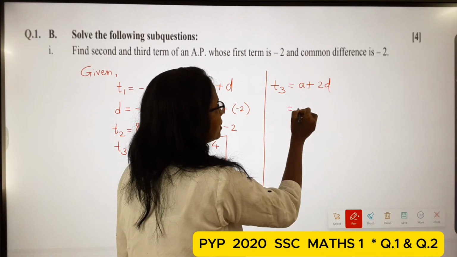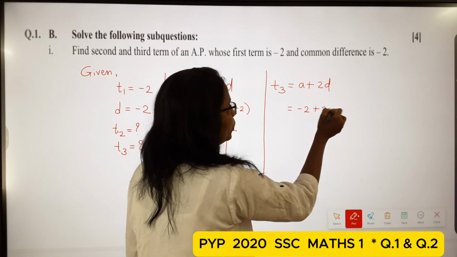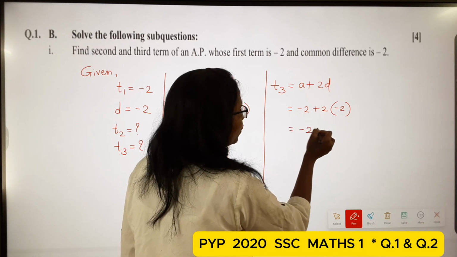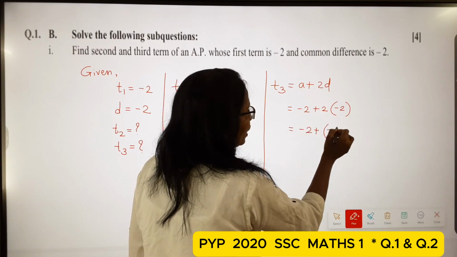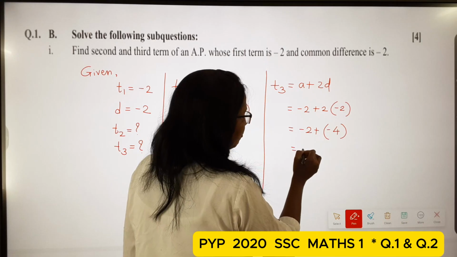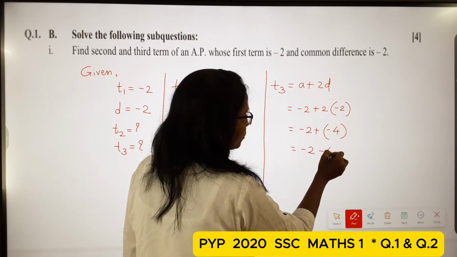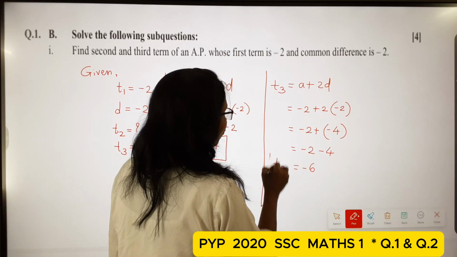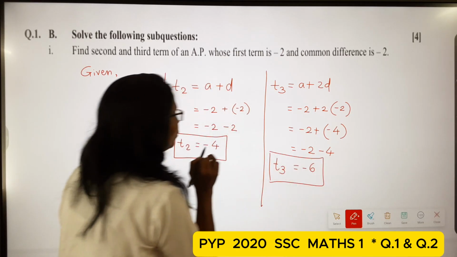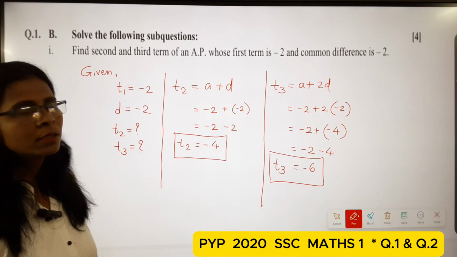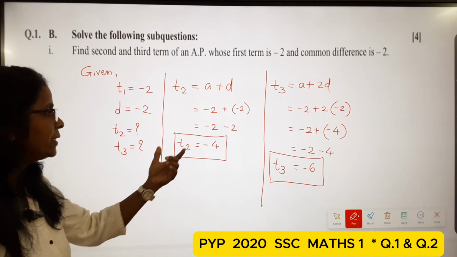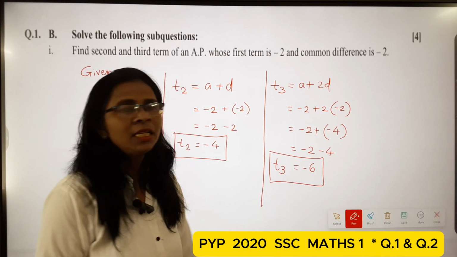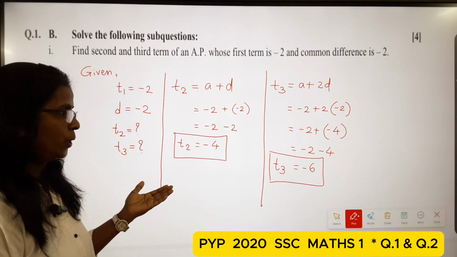So minus 2 plus 2 multiplied by minus 2, that is minus 2 plus minus 4, which is equal to minus 6. So t3 is equal to minus 6, students. This way the second term is minus 4 and the third term is minus 6.